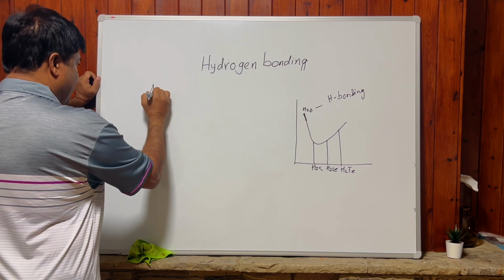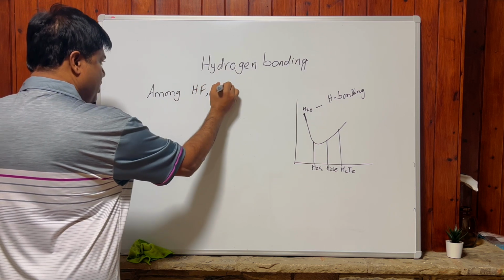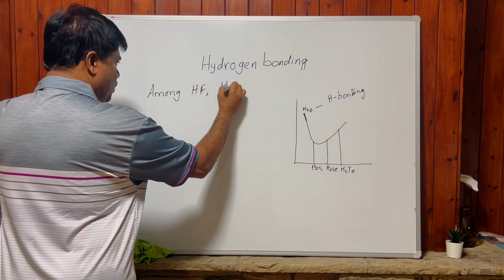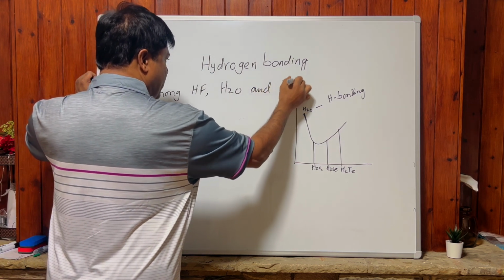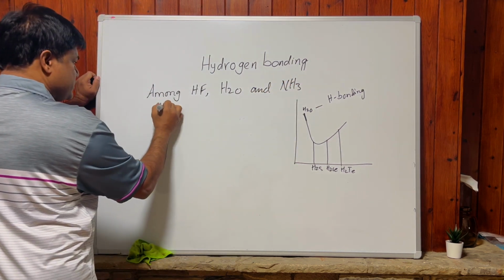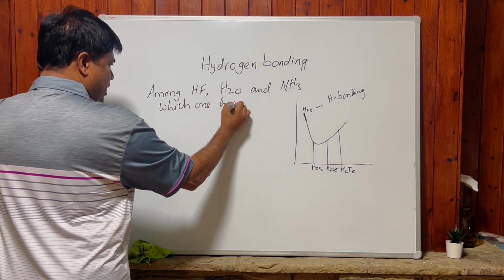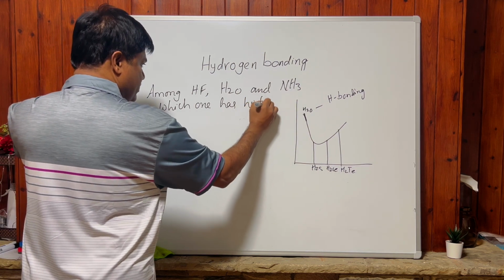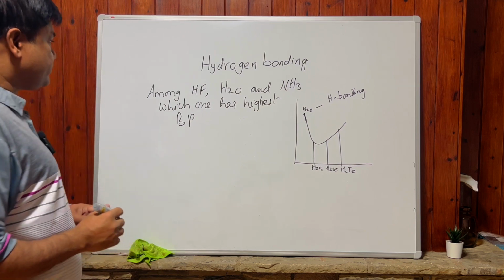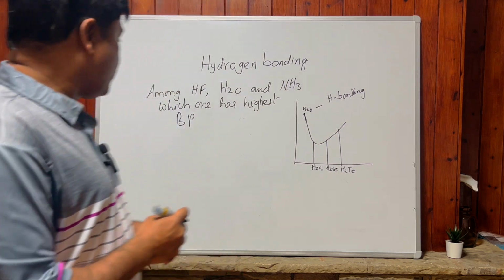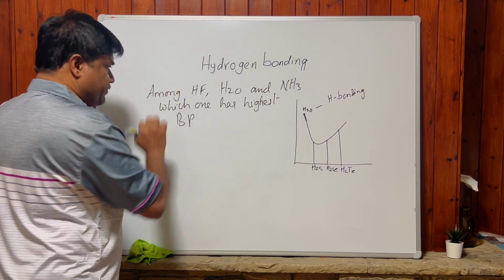I'm giving you one question. Among HF, H2O and ammonia NH3, which one has the highest boiling point? What's your guess, guys? HF? Okay. No doubt, the strongest hydrogen bond is present in HF.